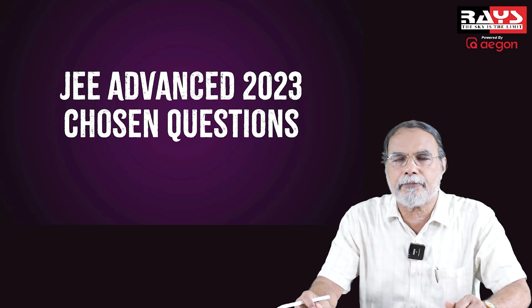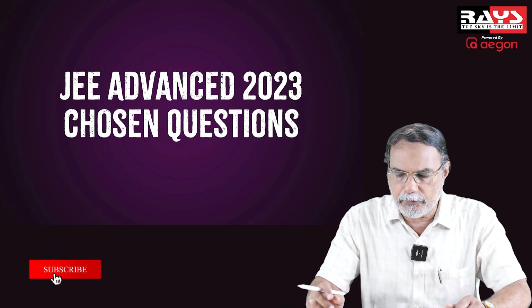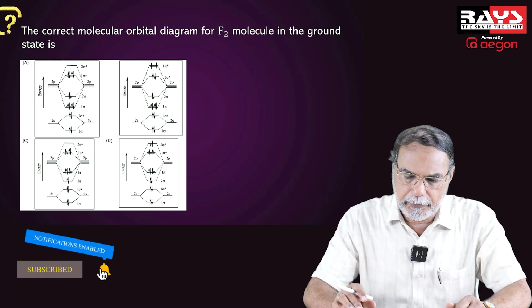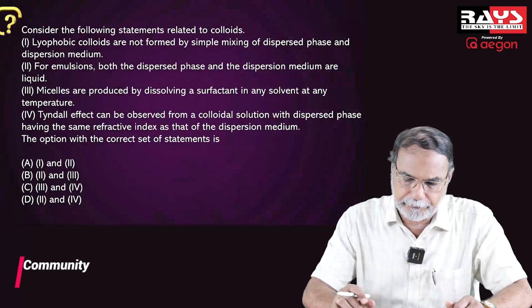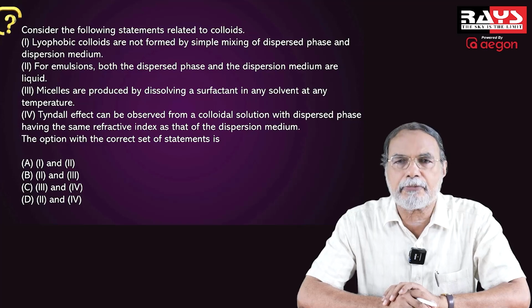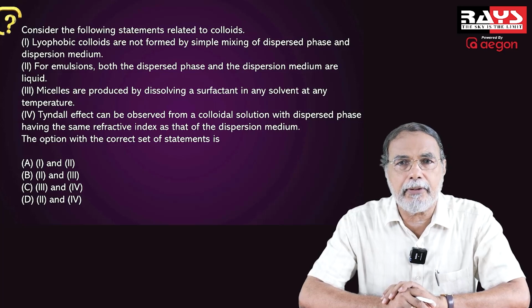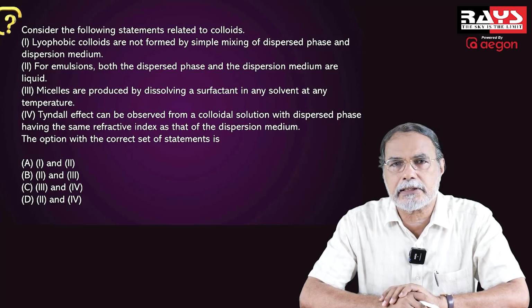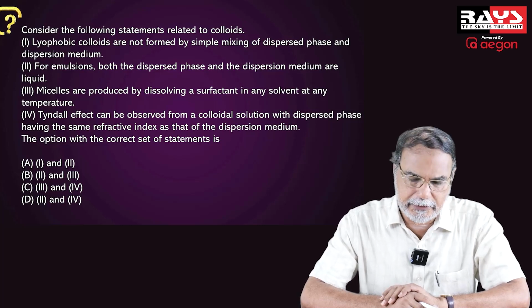Now let us have a question from paper 2 of JEE Advanced 2023. That's a question from surface chemistry. In surface chemistry, you have one section that is about colloids, the colloidal state, and here are given a set of statements regarding colloids.